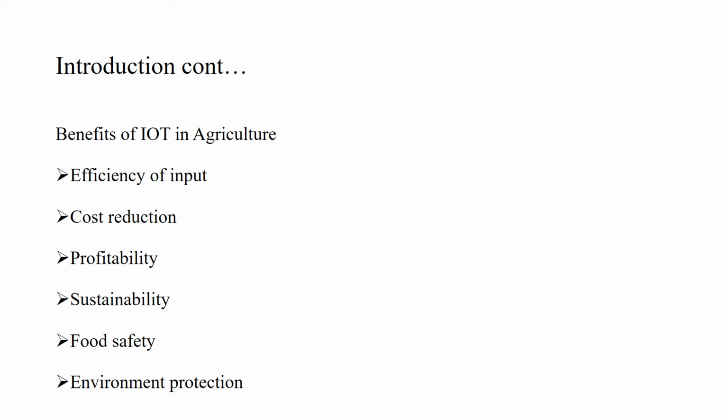Now moving towards the benefits of IoT in agriculture. There are many benefits of IoT in agriculture. Due to the introduction of IoT in agriculture, the efficiency of any action done is increased. Since IoT is a one time investment, later it will help in cost reduction, as we will not spend on buying extra fertilizers, extra weedicides, pesticides or extra seeds, and also will reduce investment on human labor. In total it will be a cost reduction.